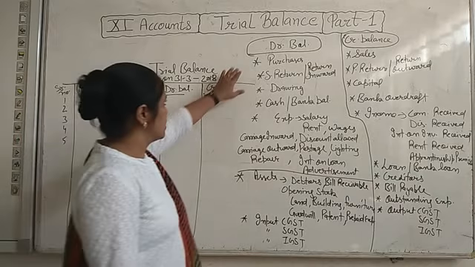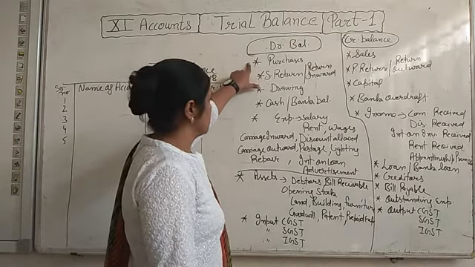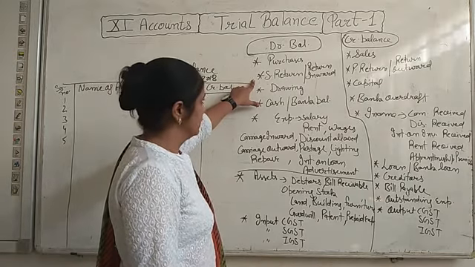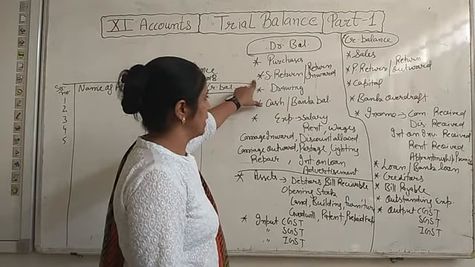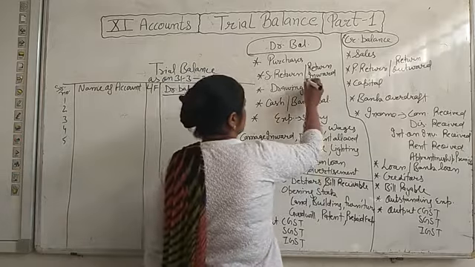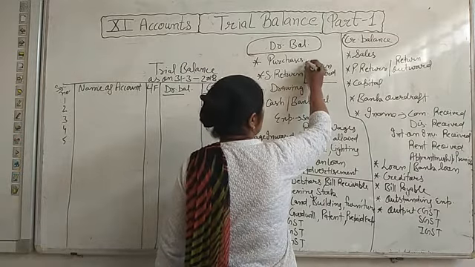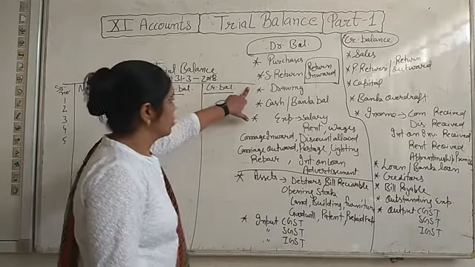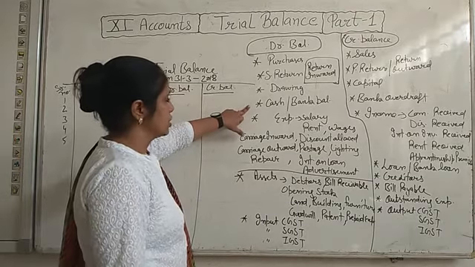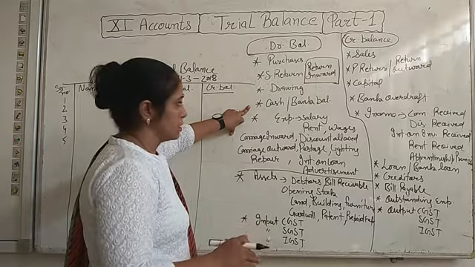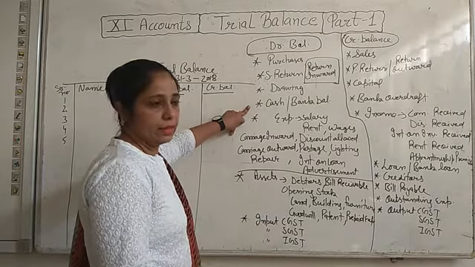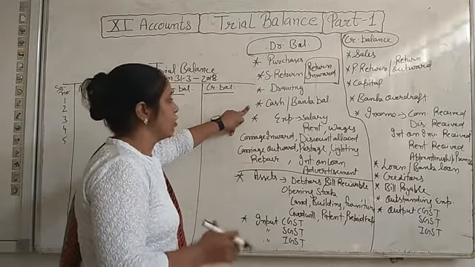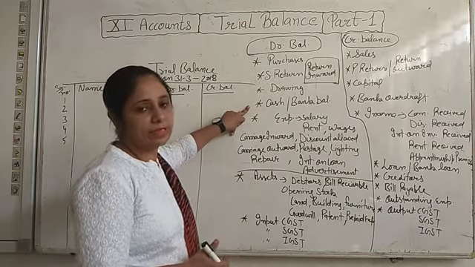So purchase is mostly debit, so the purchase account has debit balance. Sales return is always debit, so sales return has debit balance. We can say sales return is also called return inward. Drawing is always debit. Cash is sometimes debit and sometimes credit, but the total of the debit side should always be more than the credit side.